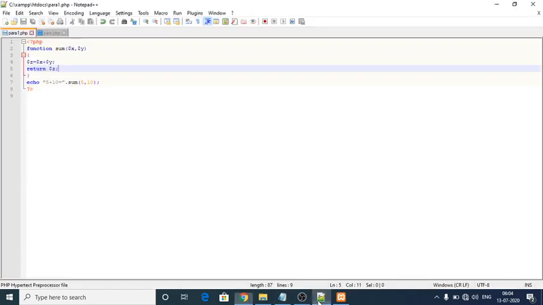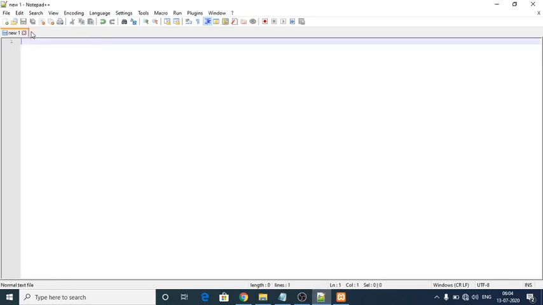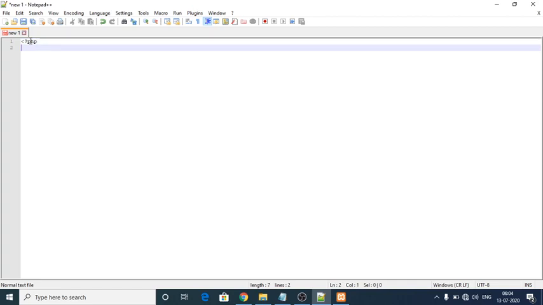For that also I can give small example programs. For that also we have to start with PHP. So next one is we have to create an array.